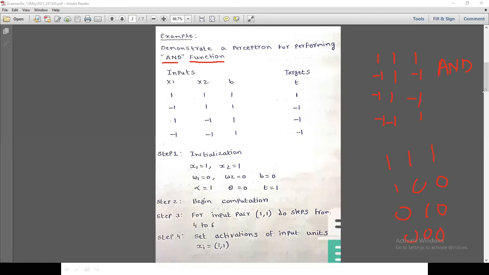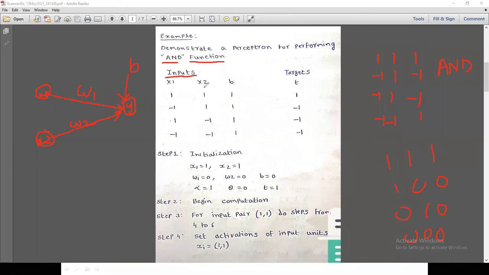These are the inputs x1 and x2, and the target is 1 neuron, this is the y. These have some weights w1, w2, and this is the bias.